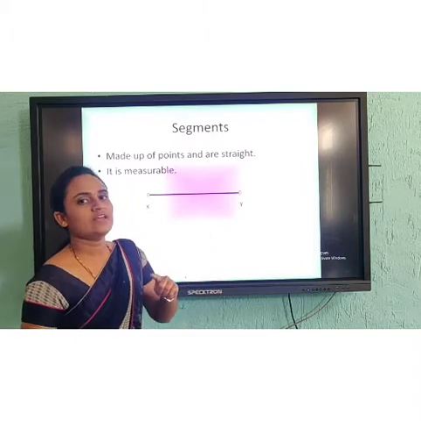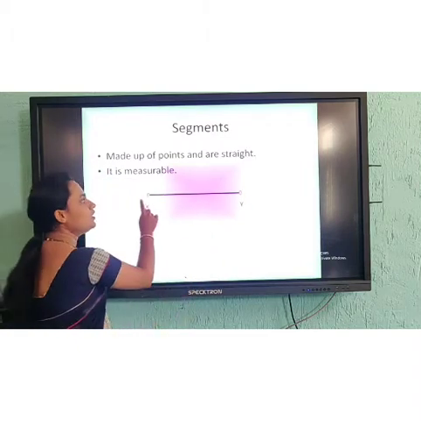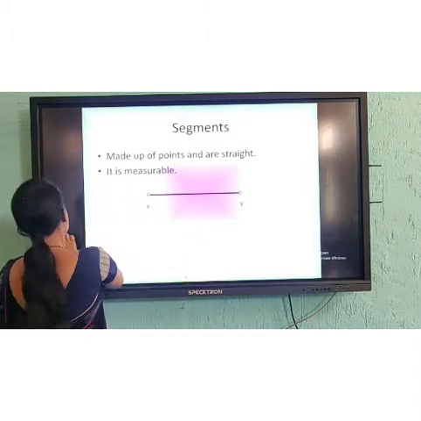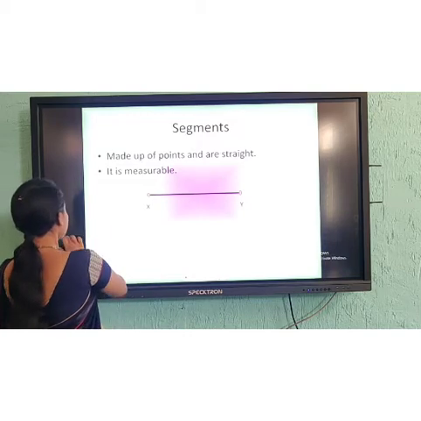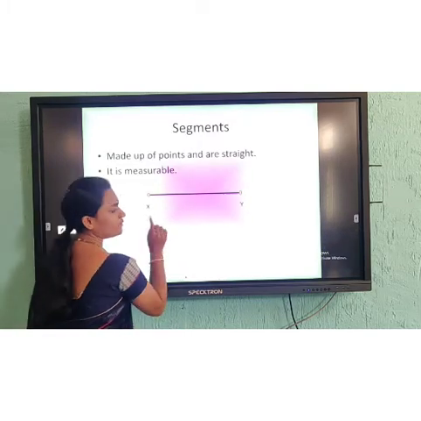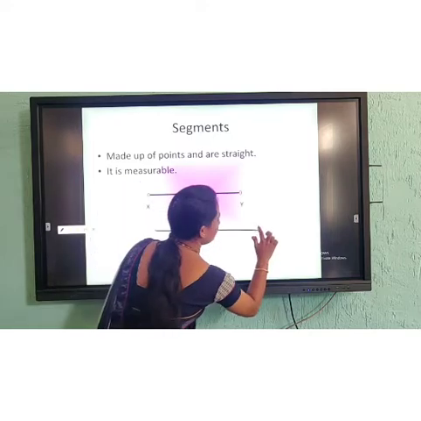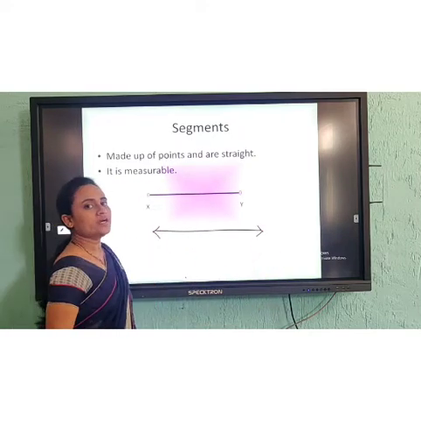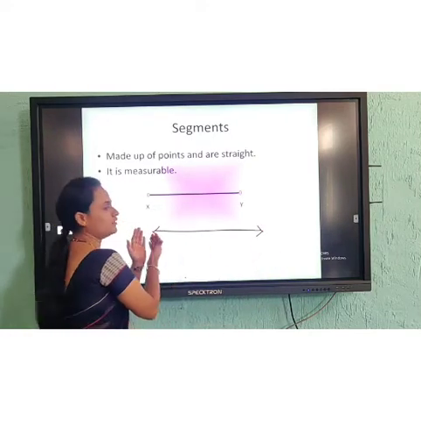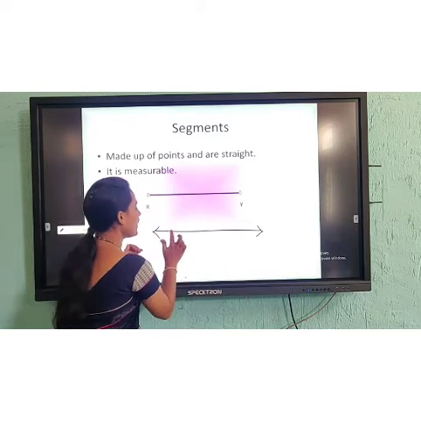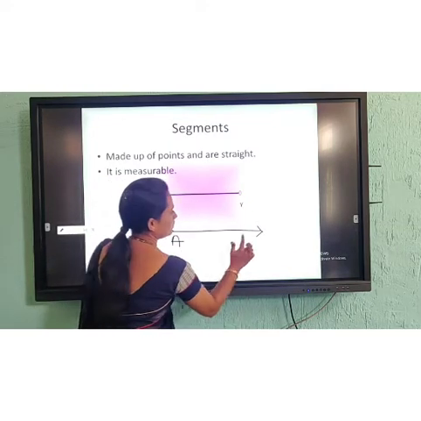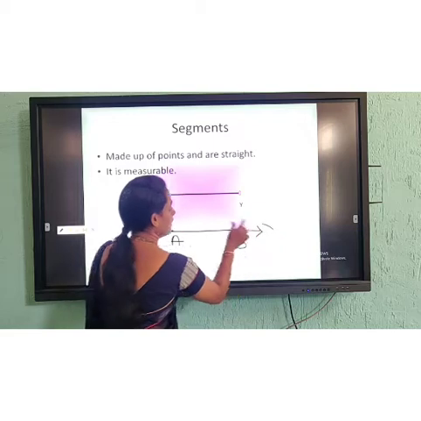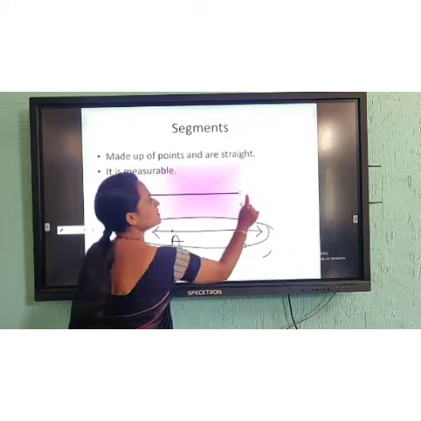But the difference between lines and segments is that here you can see two end points. They are denoted by points. But in lines, how are we drawing? We draw and mark arrows at the ends, at the beginning and at the end, and then we mark it like this.